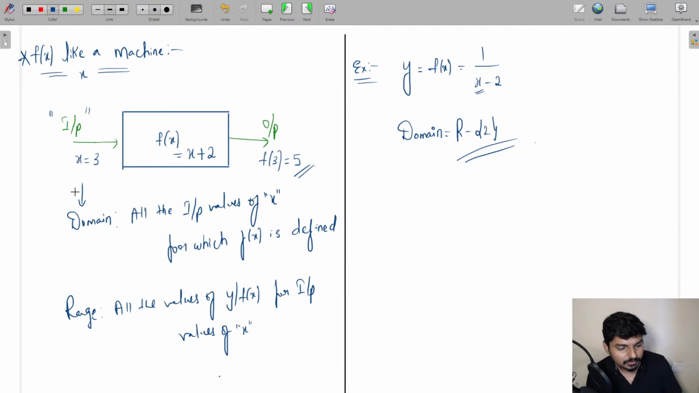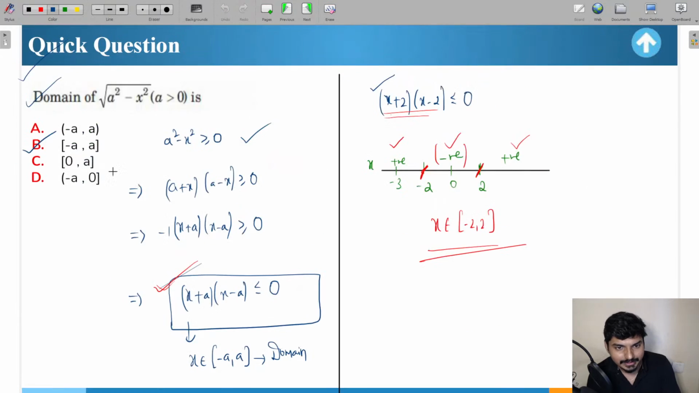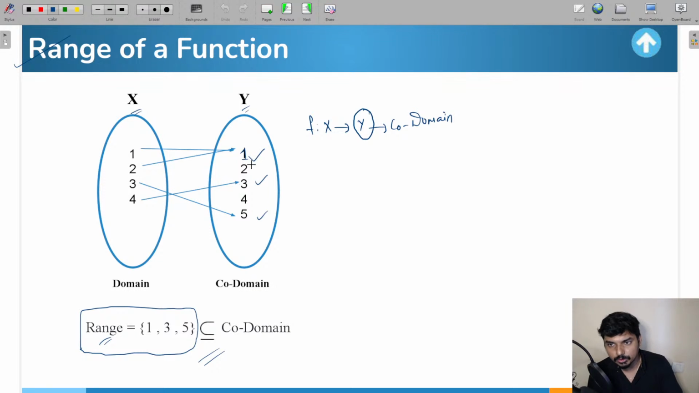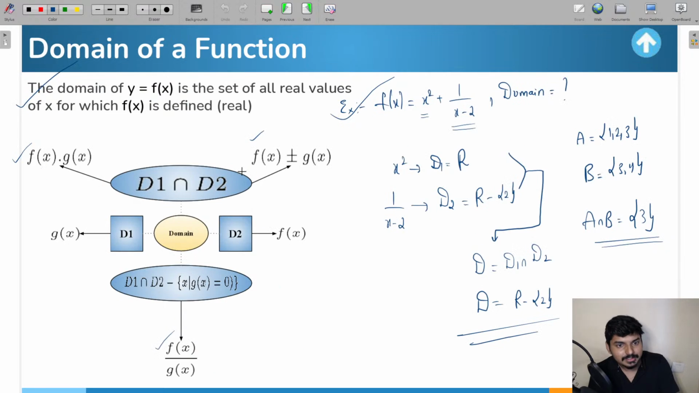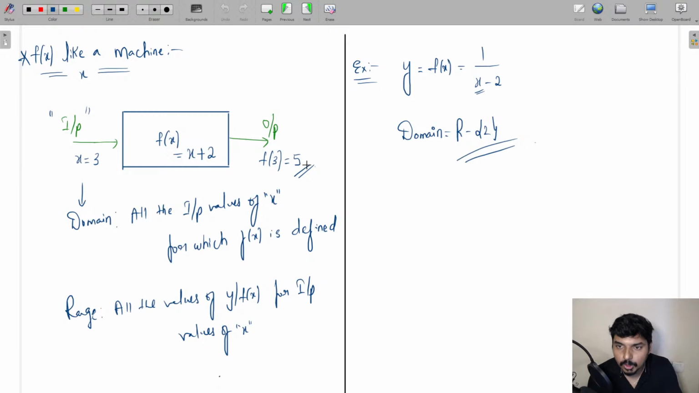Two different ways of understanding the range. One way through the Venn diagram, where if you take all the images together, that will be representing the range of the function. The second way, if you take all the output values together for the corresponding input values of x where f of x is defined, that is going to be representing the range of the function.